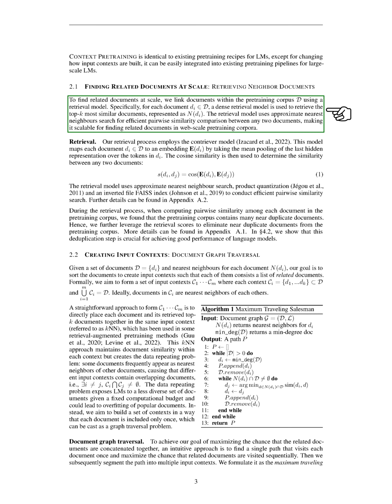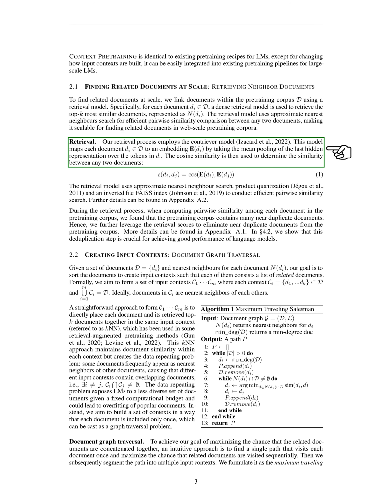To find related documents at scale, we use a retrieval model to link documents within the training corpus. For each document, the model retrieves the top k most similar documents. The retrieval process uses a model called the Contriever model, which maps each document to an embedding by taking the mean pooling of the last hidden representation over the tokens in the document. The similarity between any two documents is then determined using cosine similarity.